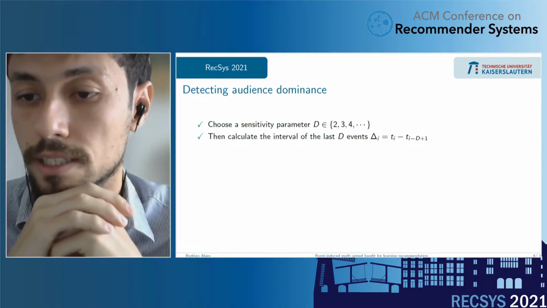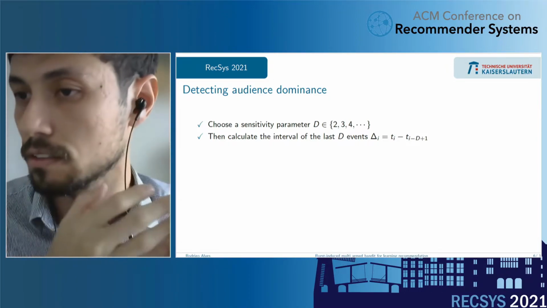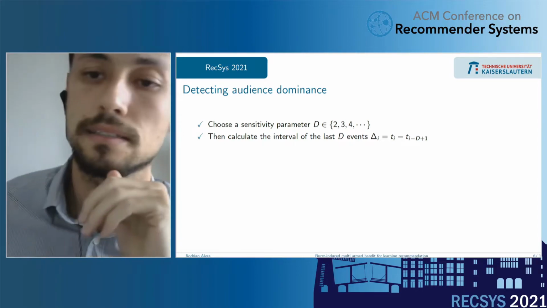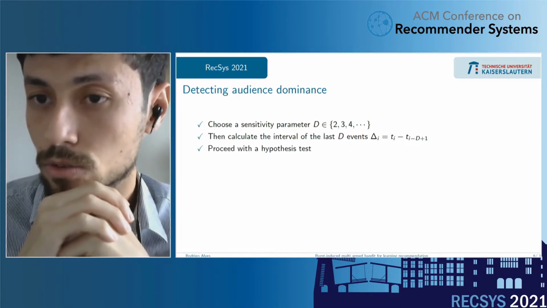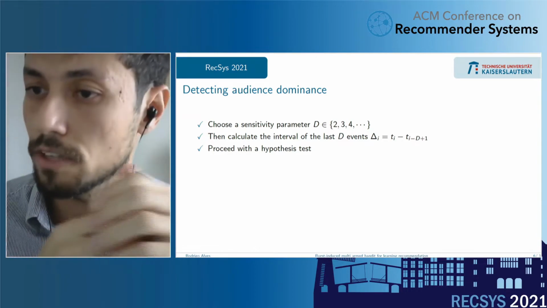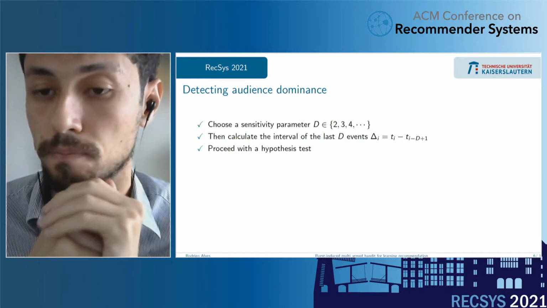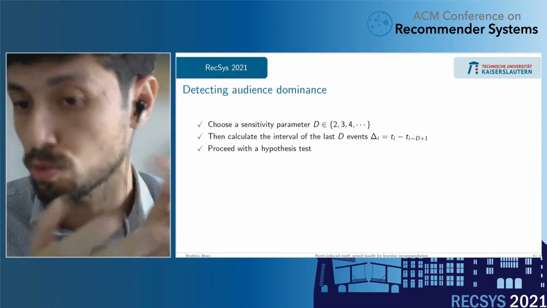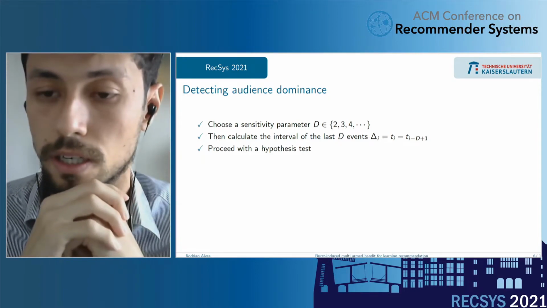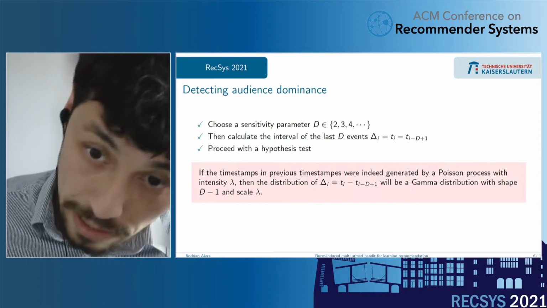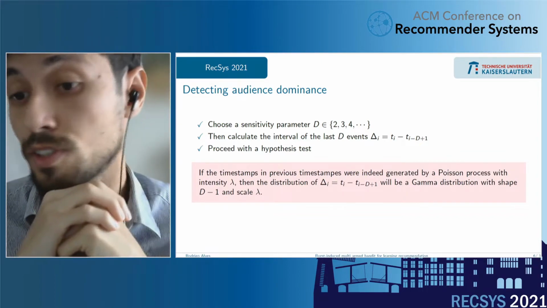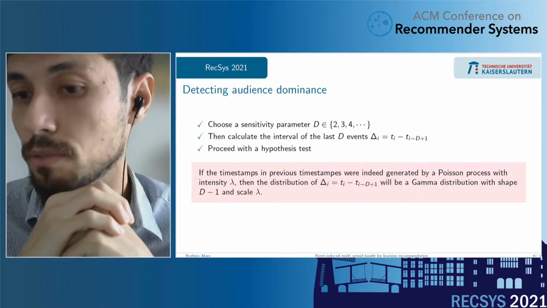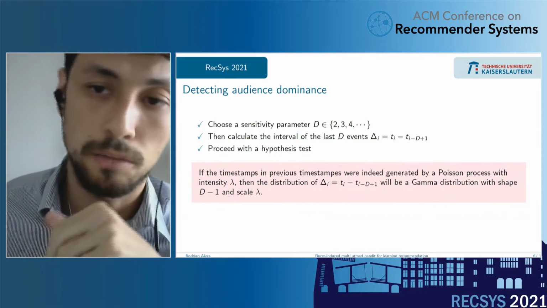Then we calculate the interval of these last d events that happened. With that, we proceed with a hypothesis test to see if these last d events were generated by a homogeneous Poisson process with intensity lambda. If that is the case, this interval is distributed as a gamma with shape d-1 and scale lambda.